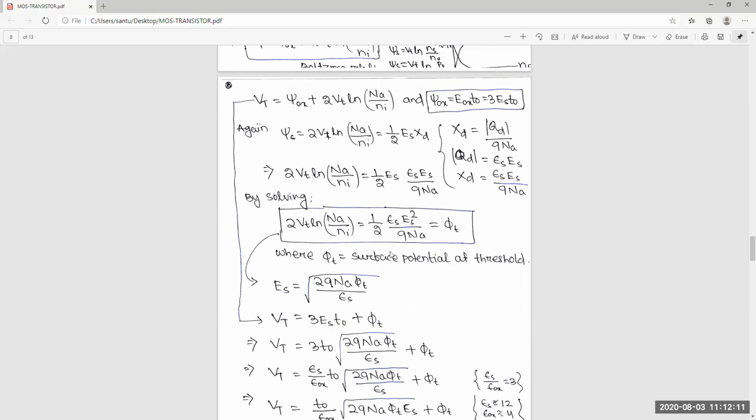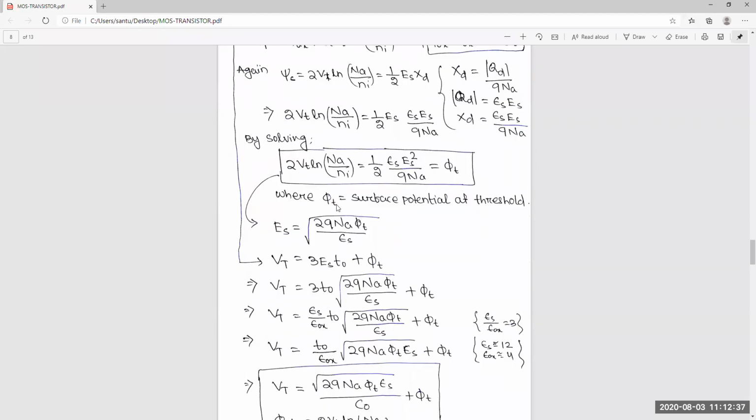So this voltage is nothing but the surface potential at threshold, so you can denote it as phi T. Initially we generally say psi S, but since it is at threshold voltage, you can denote it as phi T. Is this part clear or not? This is simple mathematics, you just put the things in. Here phi T is the surface potential at threshold.